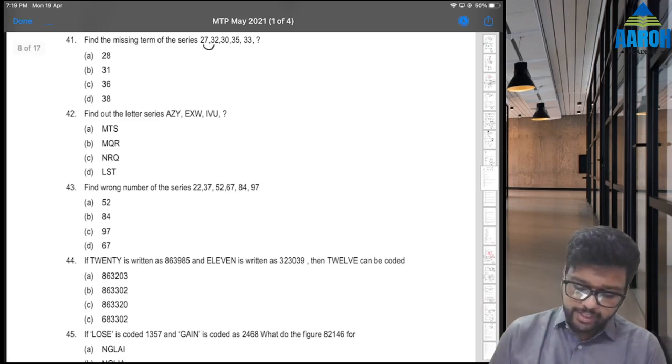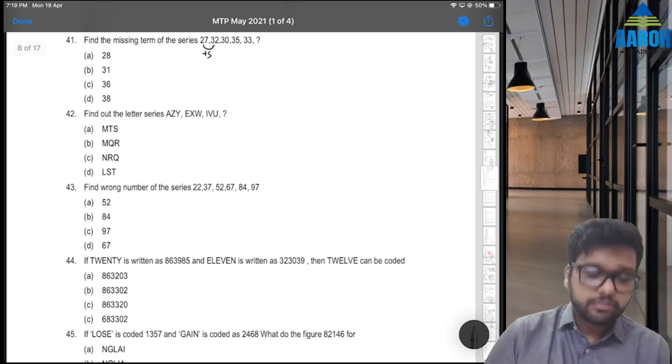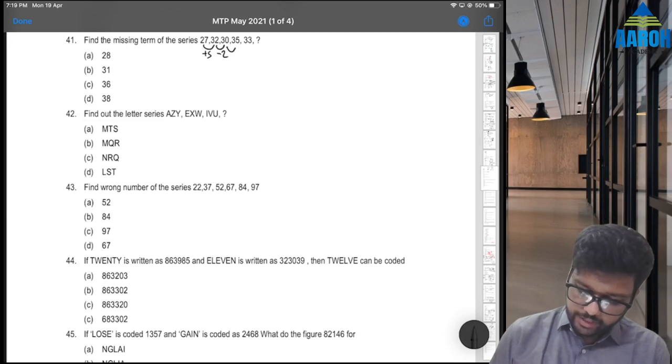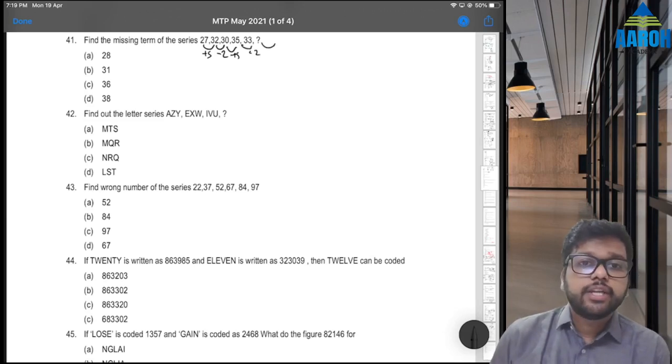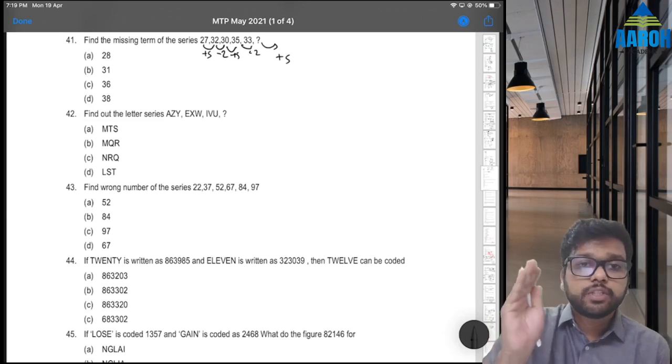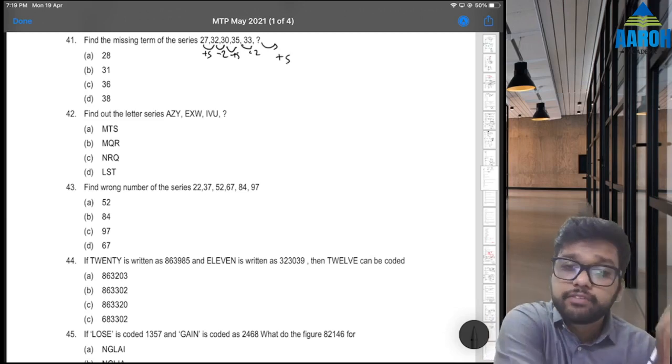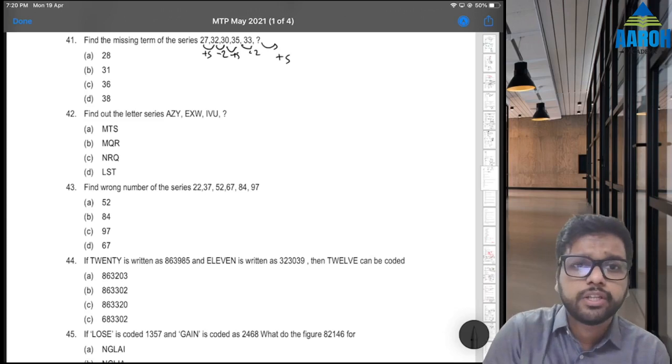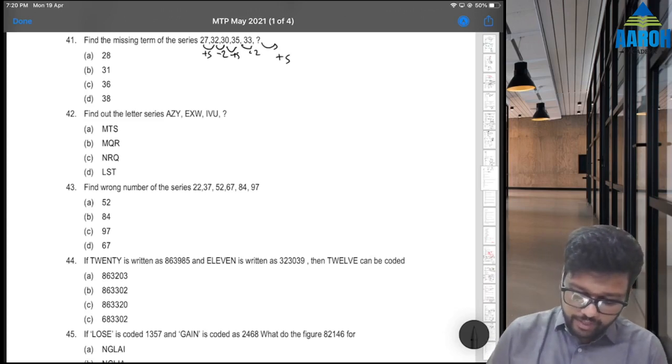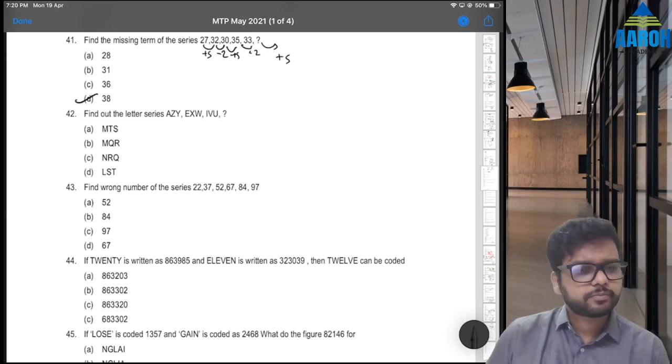So 27 plus 5 is 32. 32 minus 2 is 30. 30 plus 5 is 35. 35 minus 2 is 33. So again 33 plus 5, right? The sequence is plus 5, minus 2, plus 5, minus 2, plus 5. So again minus 2 and plus 5 and so on, right? So what is 33 plus 5? 38 will be the answer.